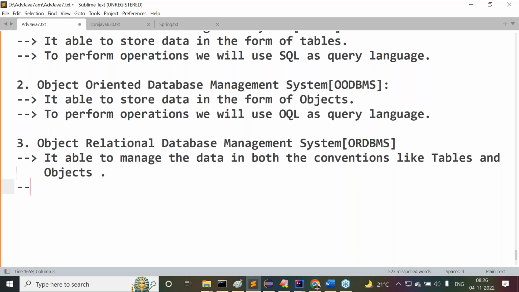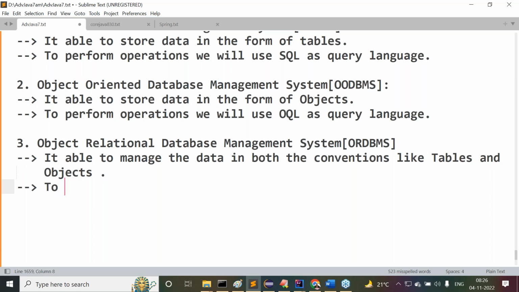Can I use only SQL? If I use only SQL, we can manipulate the data which is available in the tables, but not the data which is available in objects. Can I use OQL? It is suitable for only what? OQL, object query, is suitable only for data available in the form of objects, but not the data in the tables.